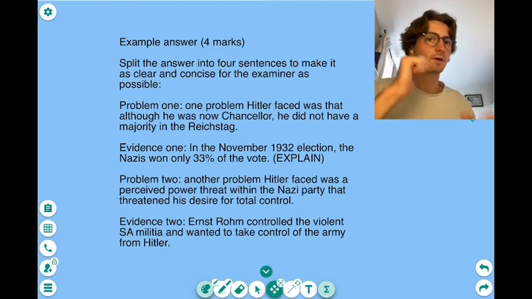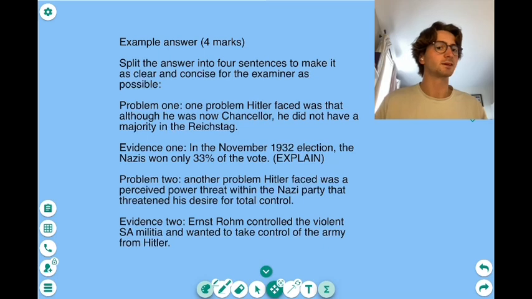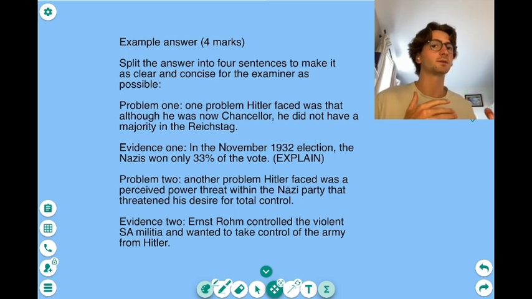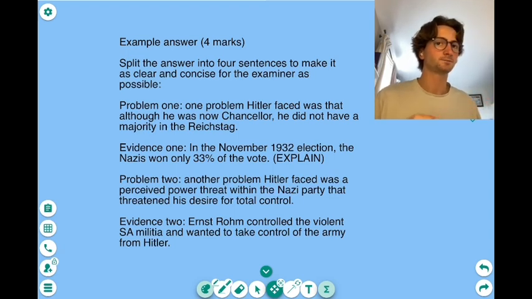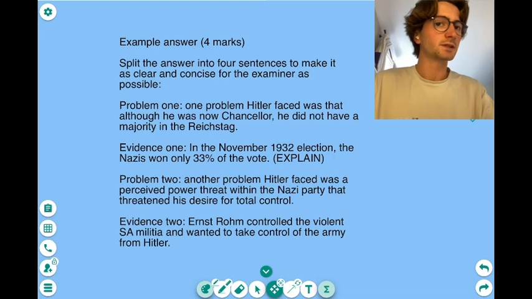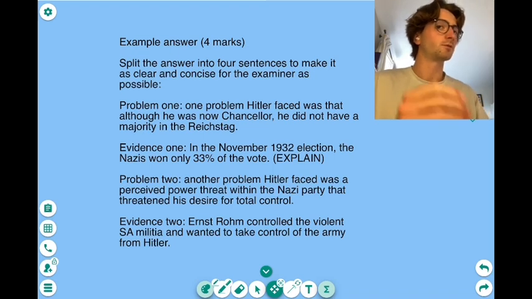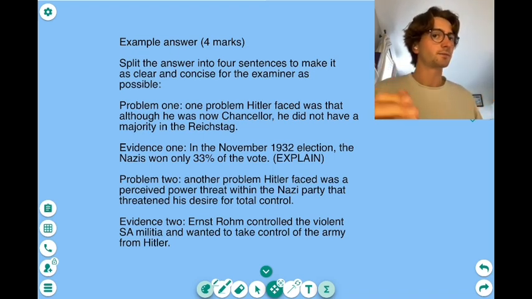First, we need to understand that describe doesn't mean evaluate or analyse. We just need two clear problems and two clear bits of evidence. So all the answer is going to be is 4 sentences. For example, first sentence: one problem Hitler faced was that although he was now Chancellor, he did not have a majority in the Reichstag. Our evidence: in the November 1932 election, the Nazis only won 33% of the vote. And we know from the diagram that to pass any laws, you need 50% of the vote, but Hitler doesn't have that.